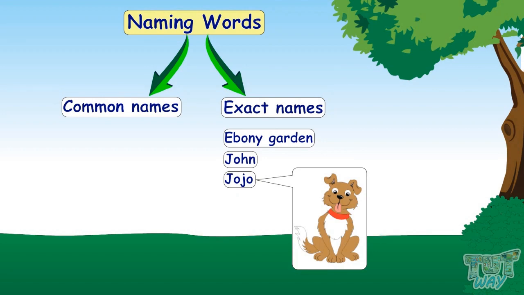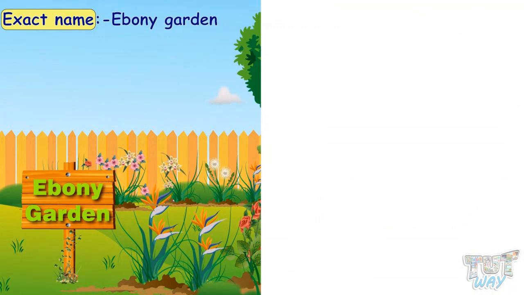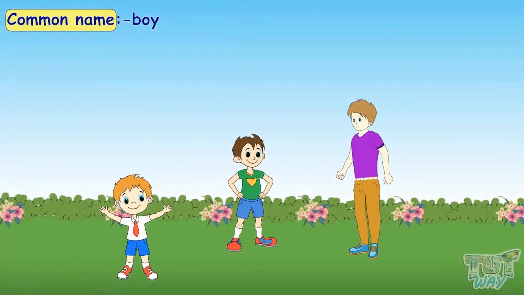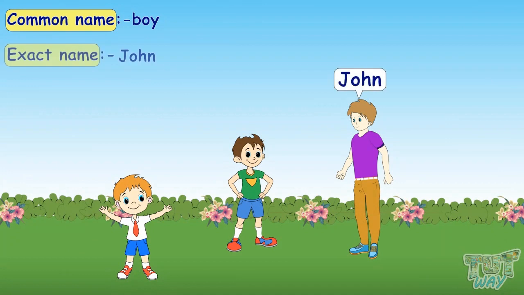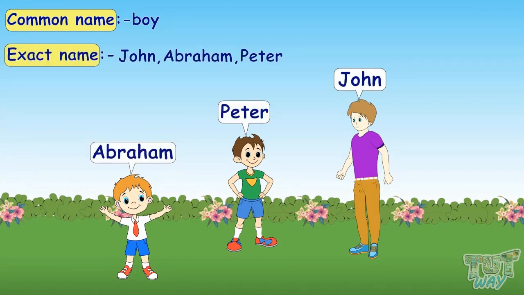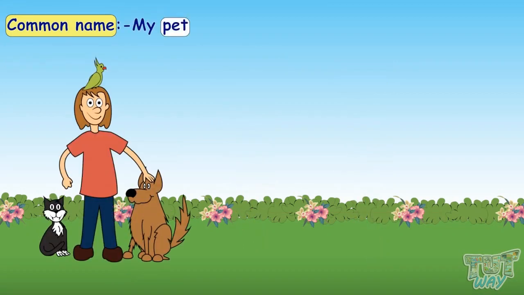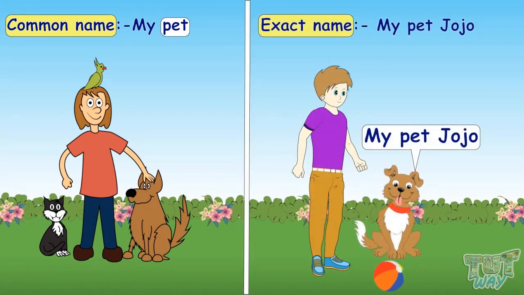So, Ebony Garden is an exact name. But if we refer to any garden and not any particular garden, it will be a common name. If we say boy, it is a common name. If we say John or Abraham or Peter, they will be exact names as they are the names of persons. If we say my pet, it will be a common name. But if we say my pet Jojo, it will be an exact name.